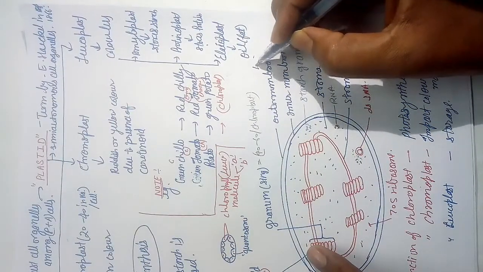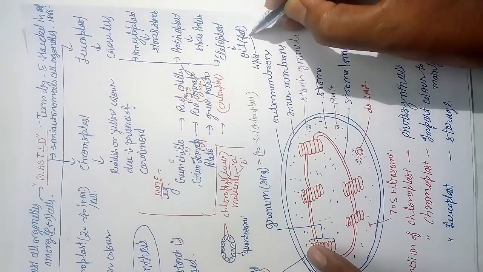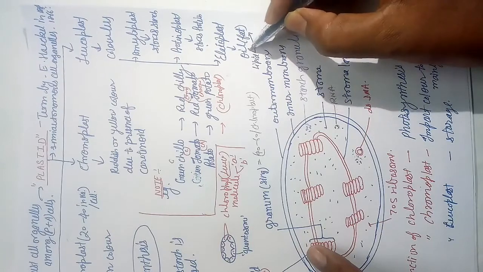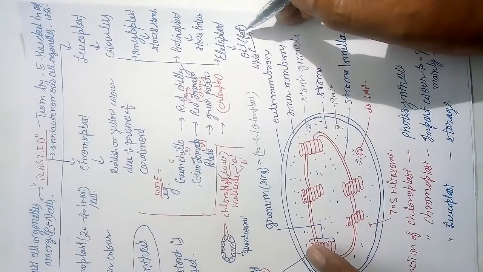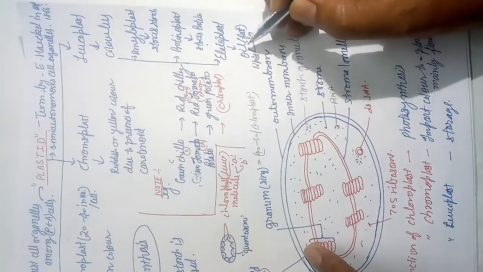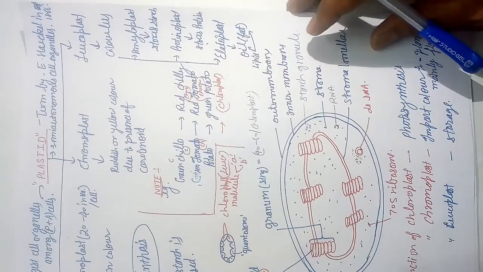Actually, lipid is of two types. When it is in a semi-solid condition, it is called fat. When it is in liquid form, it is called oil. The main source of fat is animals. The main source of oil is plants, like mustard oil, soybean oil, coconut oil.